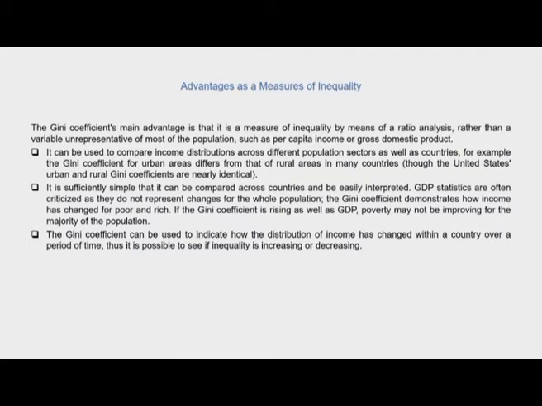Now let us pinpoint some of the main advantages of using the Gini coefficient as a measure of inequality. It is a ratio analysis, rather than a variable unrepresentative of most of the population such as per capita income or GDP. We have already seen in earlier classes that the inherent limitation of GDP or per capita income is that it does not account for inequality within a country or a region.